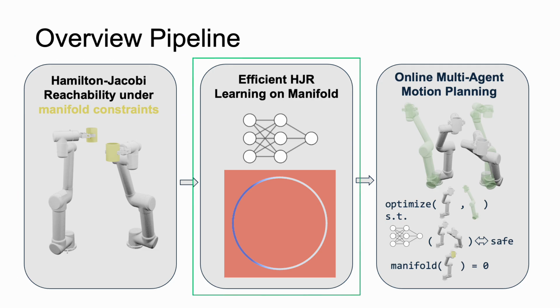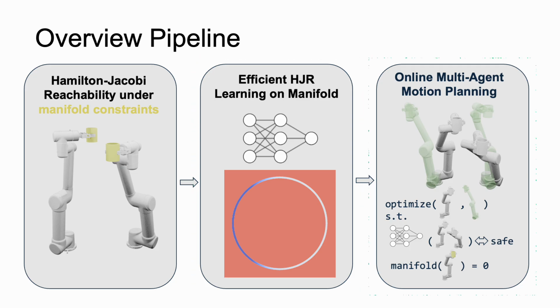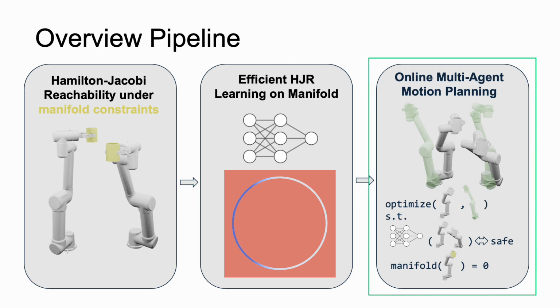Then, to solve the reachability problem for high-dimensional systems, we extend learning-based pipelines to manifold-constrained settings and leverage structures of the problem for efficient training. Finally, we incorporate the solved value function as a safety constraint to formulate a receding horizon trajectory optimization problem that generates decentralized motion plans that are both safety-aware and task-feasible.